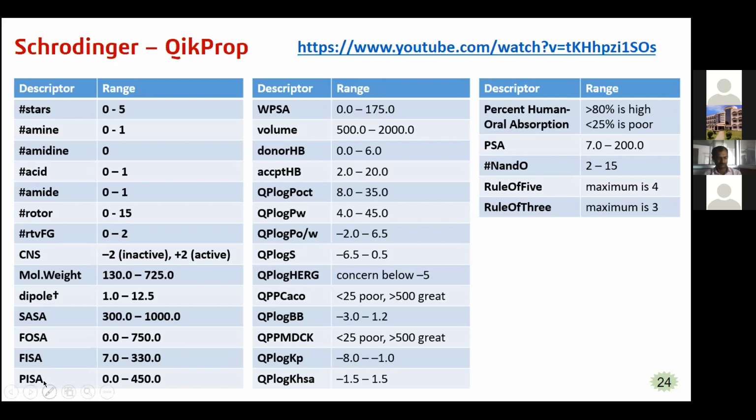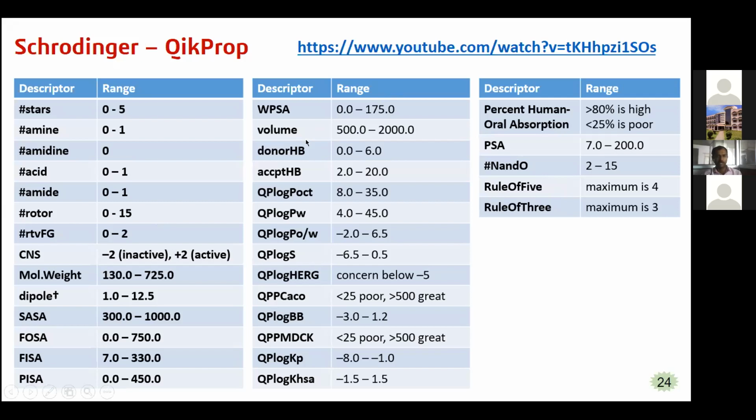All of these are related to the solvent accessible surface area. And WPSA, the weakly polar component of the SASA.